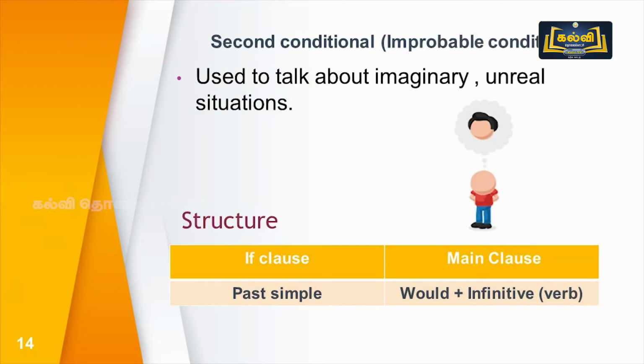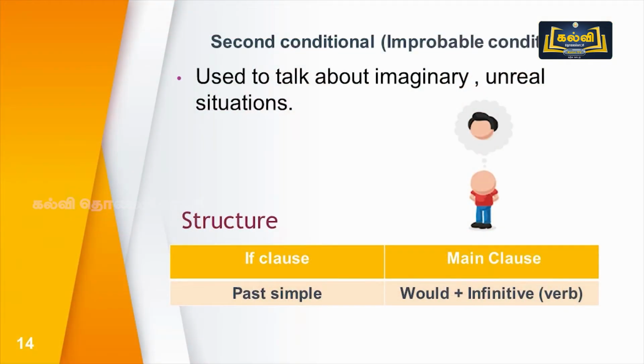Then, second conditional sentences. This is also called improbable condition or unreal situations. You see, second conditional clauses are used to talk about imaginary or unreal situations, things they wish would happen.